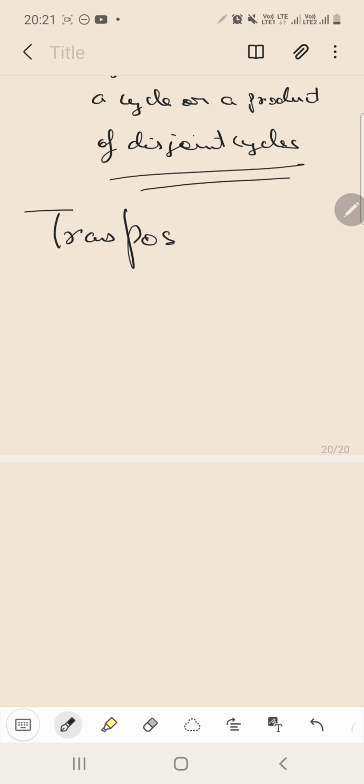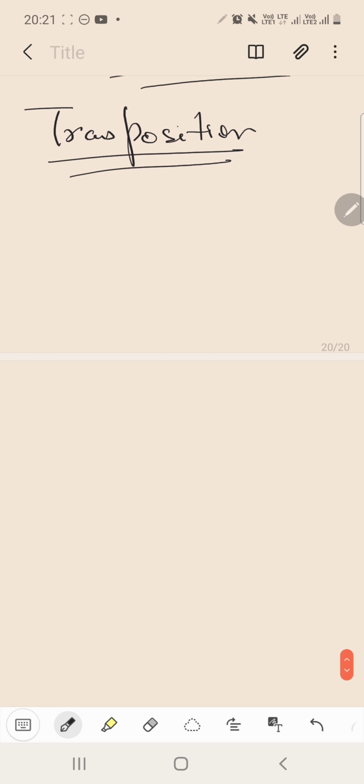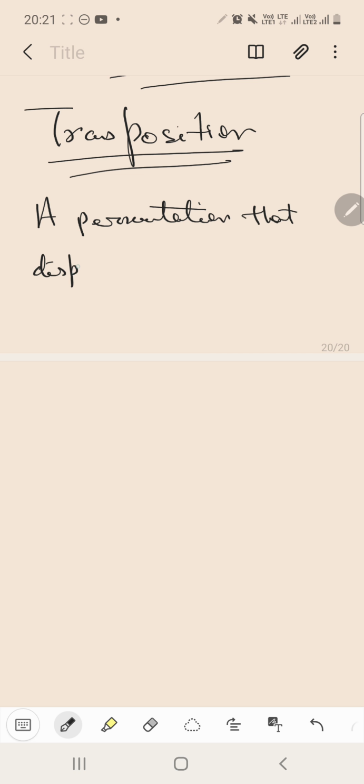Transposition is a very important topic. Now what is the definition of transposition? A permutation that displaces only two symbols is called a transposition.